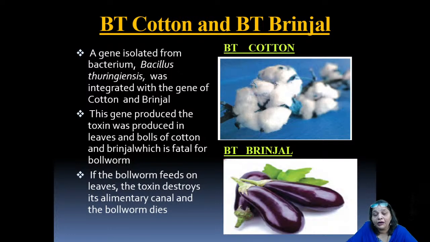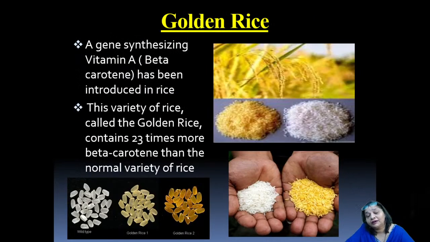So the plant was itself resistant to this particular pest, which used to damage the whole crop, called the bollworm. Okay, so the BT cotton surely was resistant to bollworm once it was genetically modified by that particular gene from Bacillus thuringiensis bacteria.